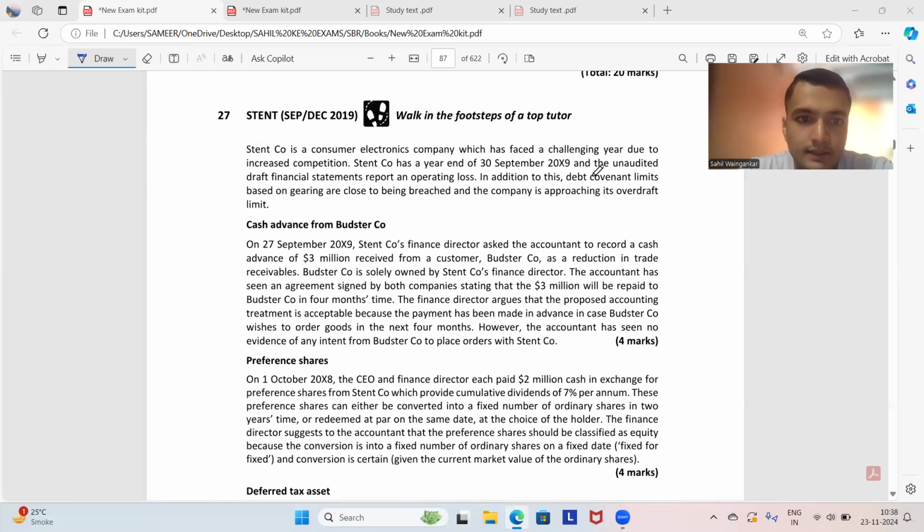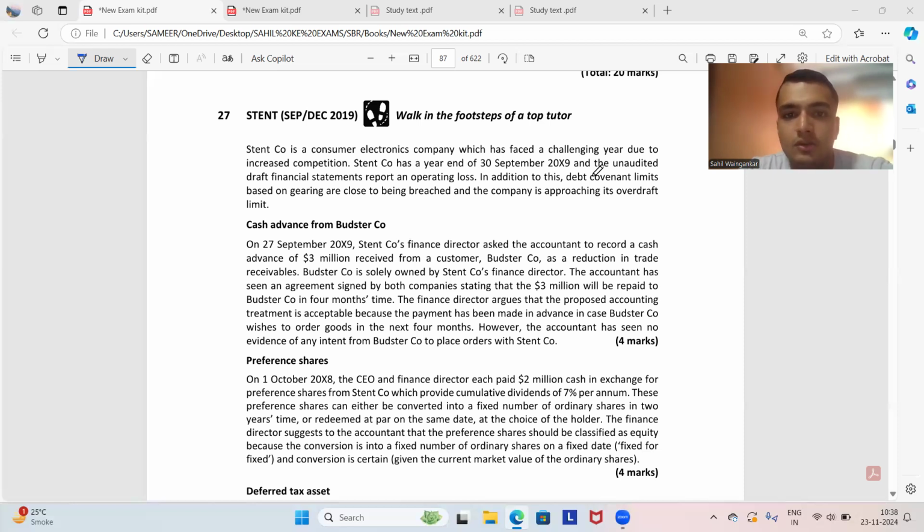The accountant has seen an agreement signed by both companies stating that 3 million will be repaid to Butster Company in 4 months' time. The finance director argued that the proposed accounting treatment is acceptable because the payment has been made in advance in case Butster Company wishes to order goods in the next 4 months.